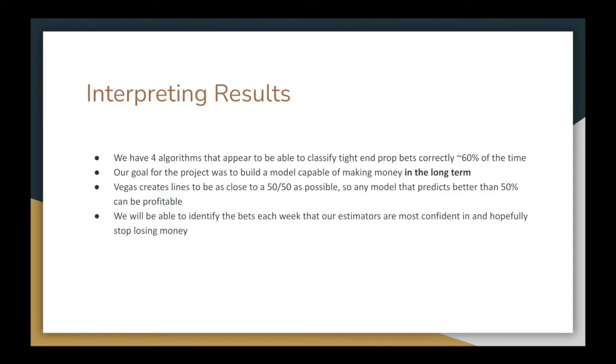We have 4 algorithms that appear to be able to classify tight end prop bets correctly around 60% of the time. While this might seem low compared to some other projects, we're satisfied with our results. Our goal for the project was to build a model capable of making money in the long term. Vegas creates lines to be as close to 50-50 as possible, so any model that predicts better than 50% can be profitable. We plan to use our model to identify the bets each week that our estimators are most confident in, and hopefully stop losing money.